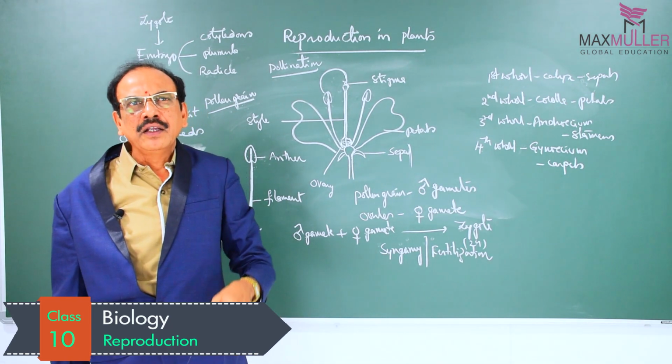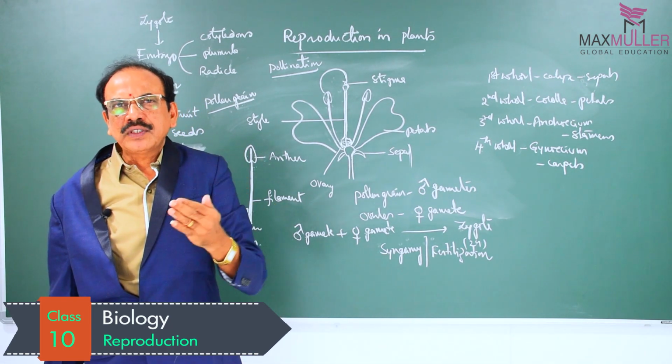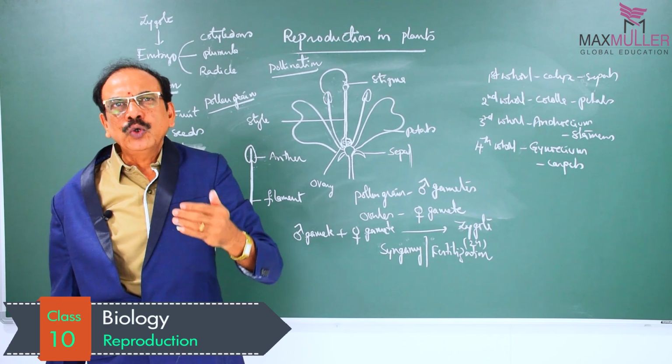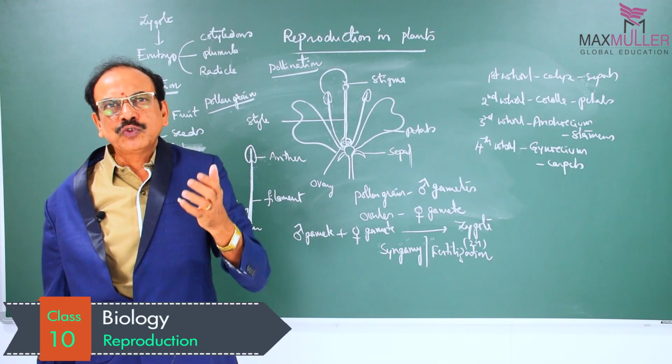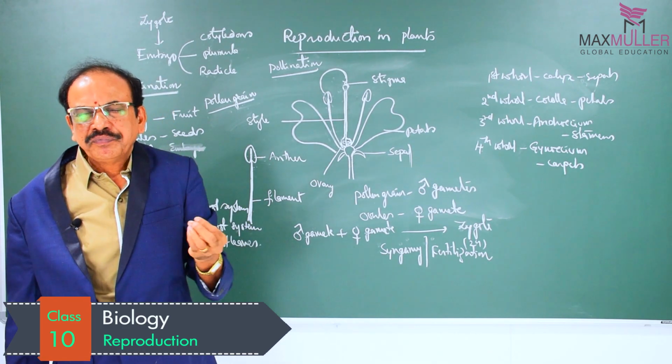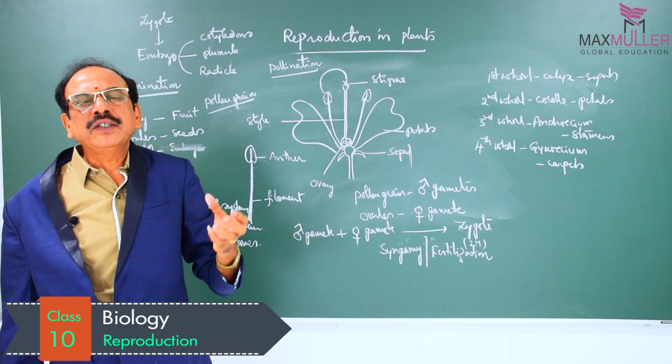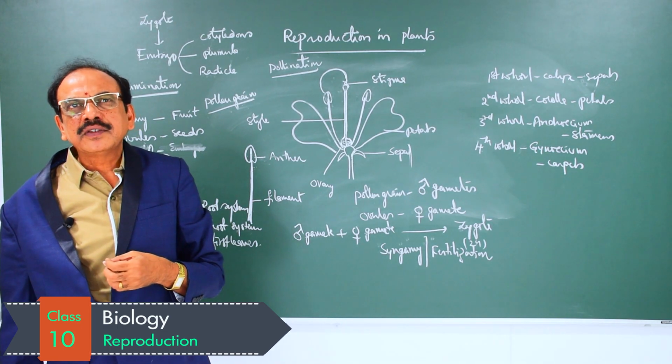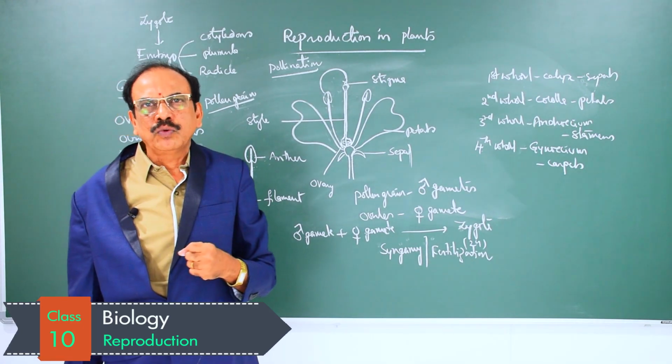In such a way, flowering plants can give rise to offspring through seeds. In the majority of angiosperms, seeds are useful for reproduction. Okay, now students.